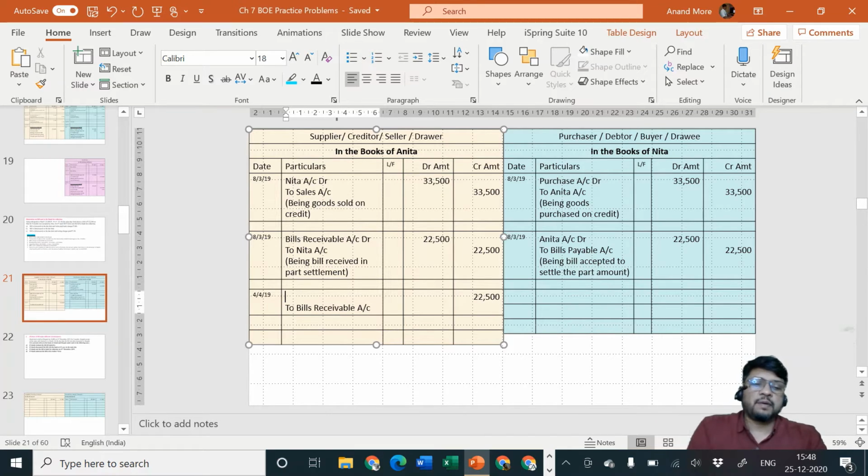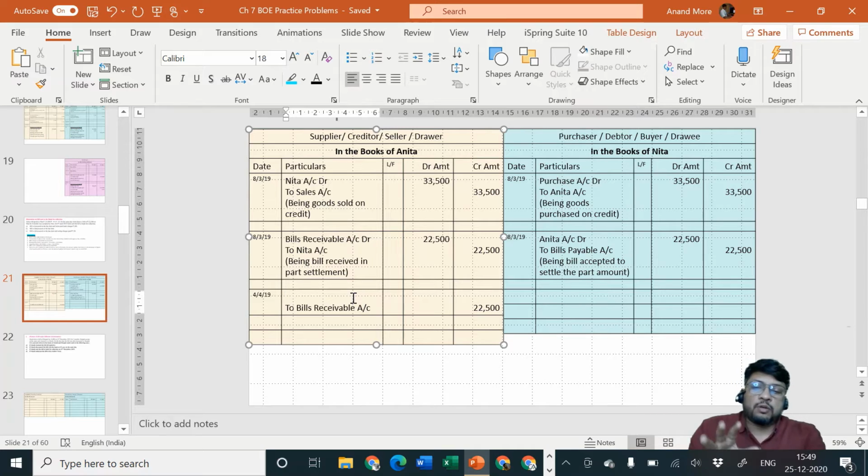Okay sir, then let us debit the bank account. But if you debit the bank account, there will be a difficulty. It means your bank account money is received. That is the interpretation, because when we say bank account, we always interpret it as our bank account, our current account, our saving account. So whenever you say bank account debit, the reader will interpret that your saving account or current account is debited, that money has come in. In reality, no money has come today.